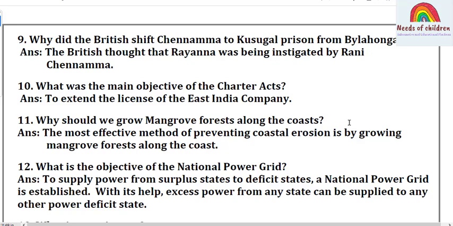That's the reason if we are growing the mangrove forests, it can prevent coastal erosion from happening. So that is the very important method. Along with the coasts, mangrove forests are grown.